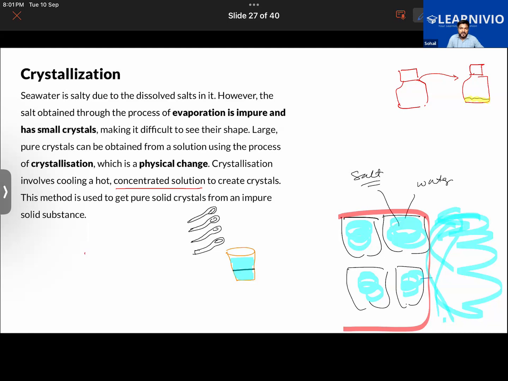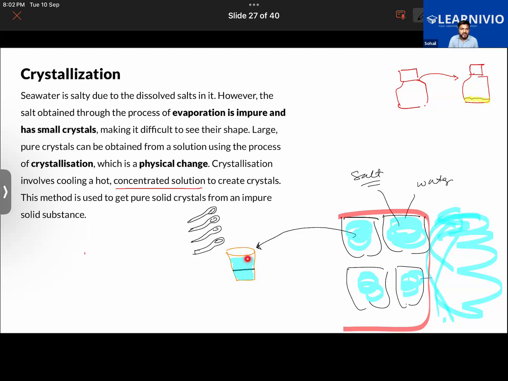So similarly, let's say that you have taken a very concentrated solution of salt water or seawater. Say that this is the sample of seawater in this glass, and it contains lots of salt in it, so much that it is now concentrated. No more salt can be dissolved in it. Okay, but why not the process of evaporation? We can't consume the salt simply by evaporating the water, because impurities will also be present in it. Right?